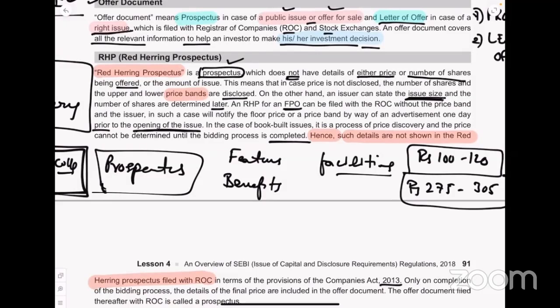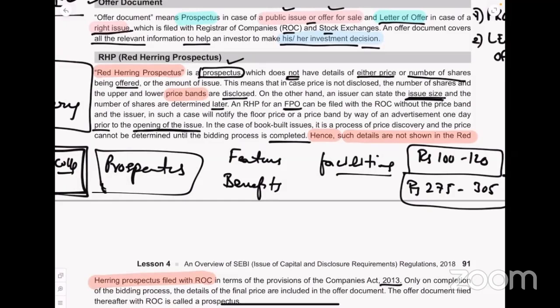For the first time you want to be listed, first time ever, as the name goes, initial public offer, initial, first. So you are an unlisted public company, you want to become listed on the stock exchange. So what will happen? You have to go for IPO. Now if you have already done an IPO and you want more capital, you will go for a further public offer.